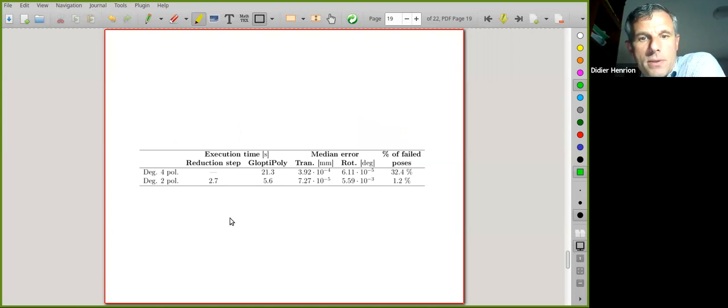And this is the execution time. So with degree 4 polynomials, the modeling time and the solving time using our interface GloptiPoly was of the order of 20 seconds, whereas after the reduction step, which takes a few seconds, we can solve the problem much faster without sacrificing accuracy.